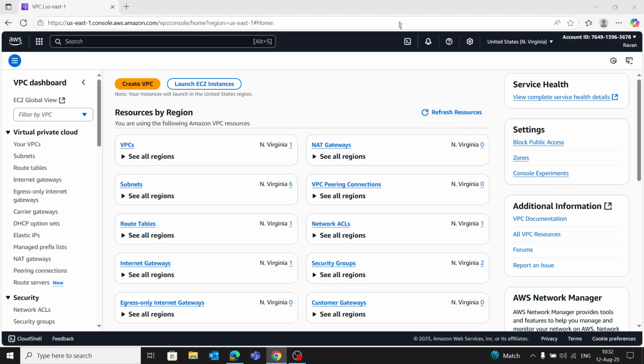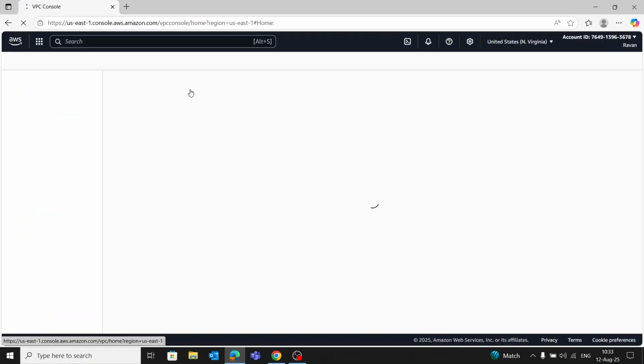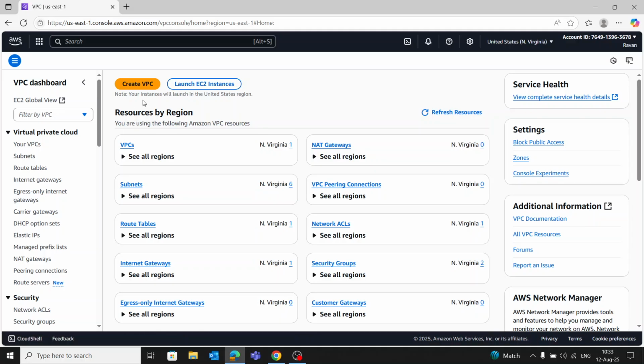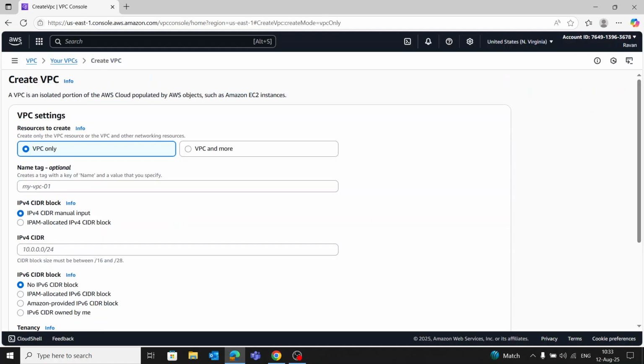Go to the AWS console, type VPC, click your VPCs, and click here, create VPC. Name, type here US East 1 VPC.